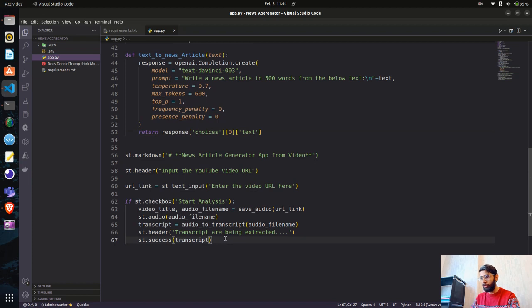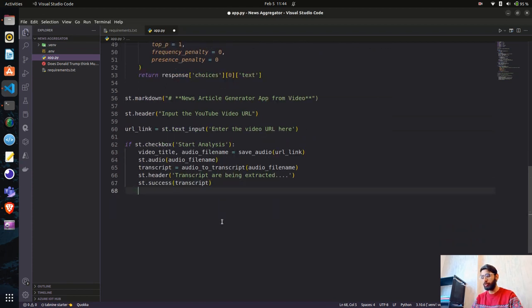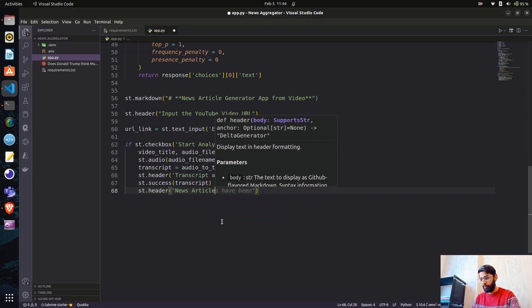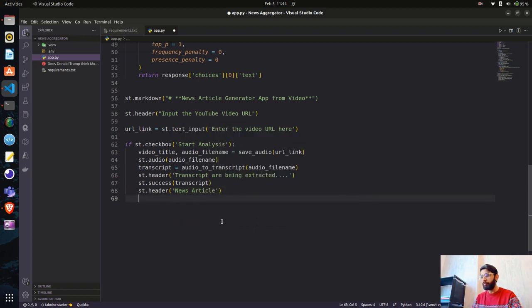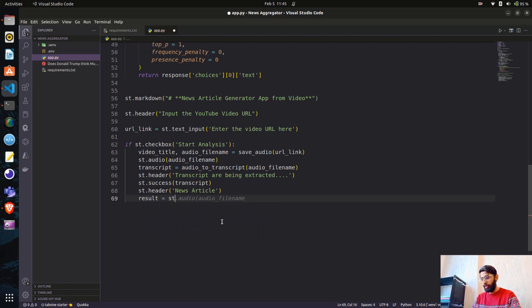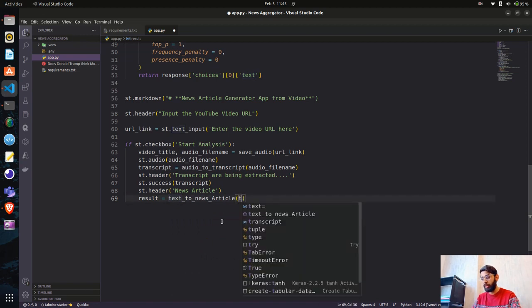So now let's do one thing here, guys. We have st.success transcript. Let's also add st.header, and here we'll call it news article. Now here we'll use this result. So I'll say result equal to, we have to use this function text to news article, and here we'll pass the transcript.